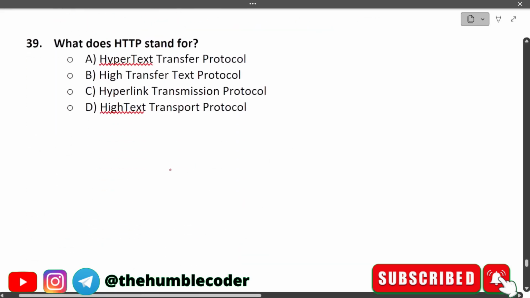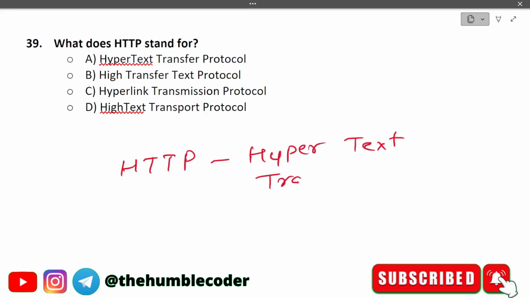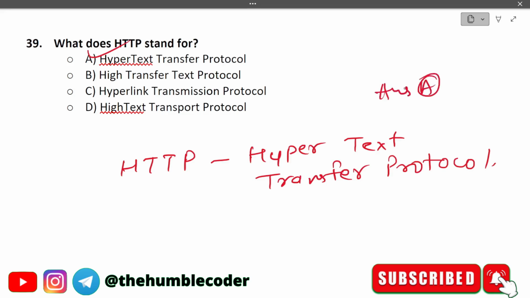What does HTTP stand for? Okay, so we have 4 different options. We have to select the correct full form of HTTP. HTTP stands for: option A is Hypertext Transfer Protocol, option B is High Transfer Text Protocol, option C is Hyperlink Transmission Protocol, option D is High Text Transport Protocol. So see, HTTP stands for what? Hypertext Transfer Protocol. Okay, so just see which option is the correct one. So option A is the correct one in this case, which is Hypertext Transfer Protocol. Okay, moving on to the next one.